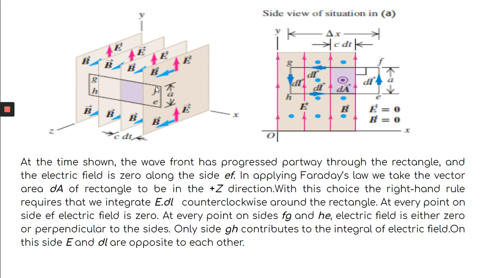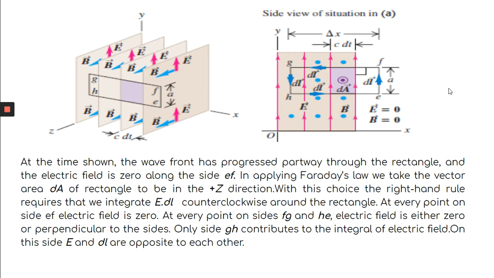When you take the integration, suppose we are taking this counterclockwise like this, E F G H. So here what is the value of electric field? As the wave is propagating only up to this, in this region the value of electric field is 0.